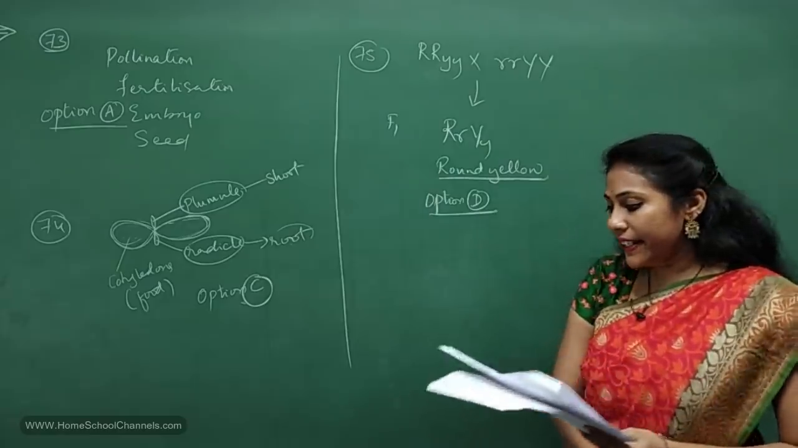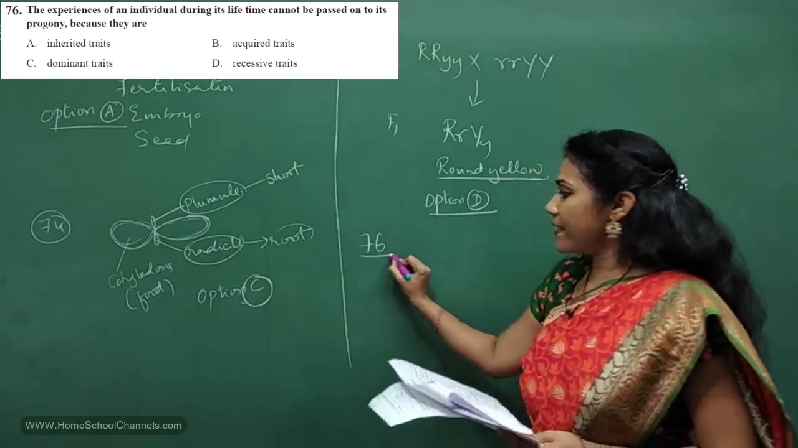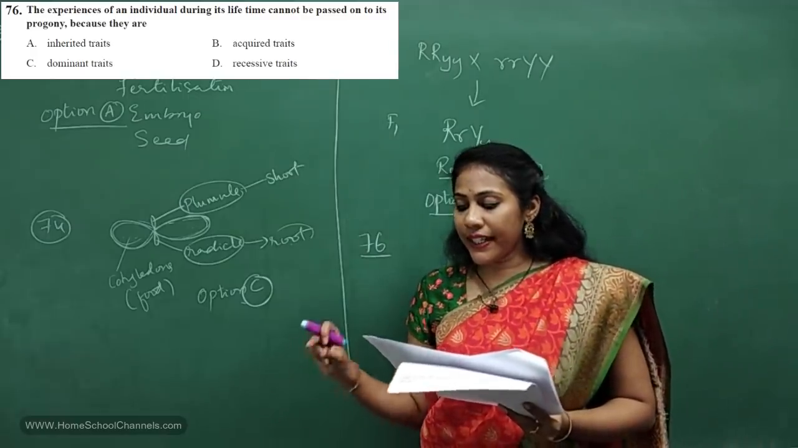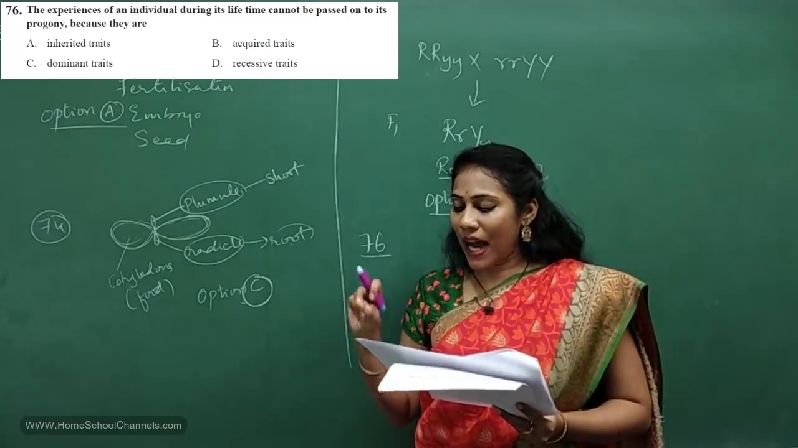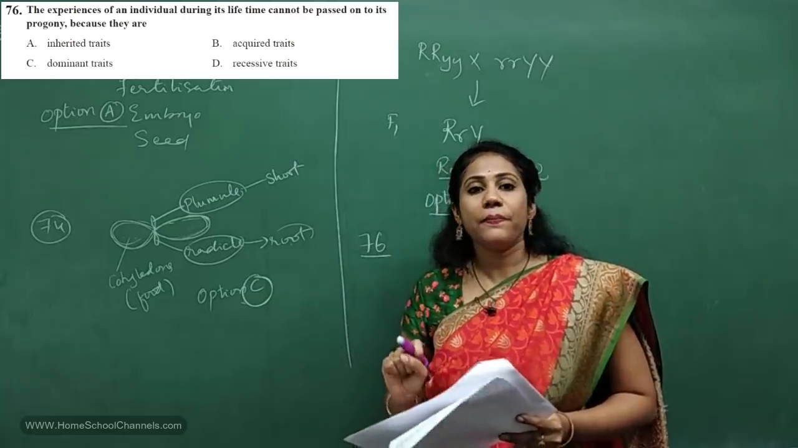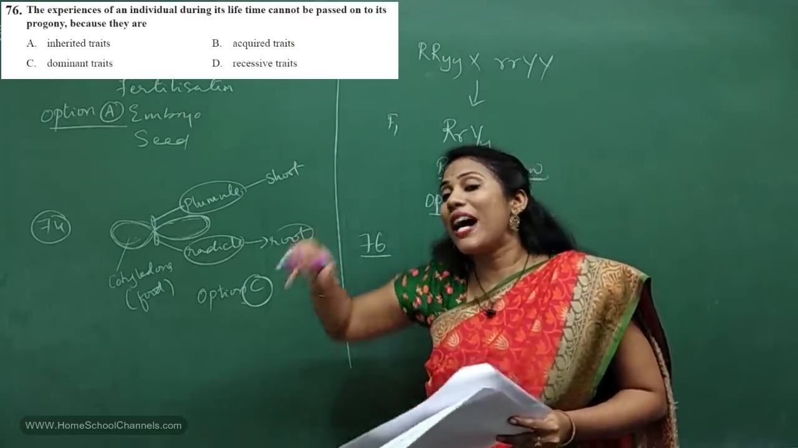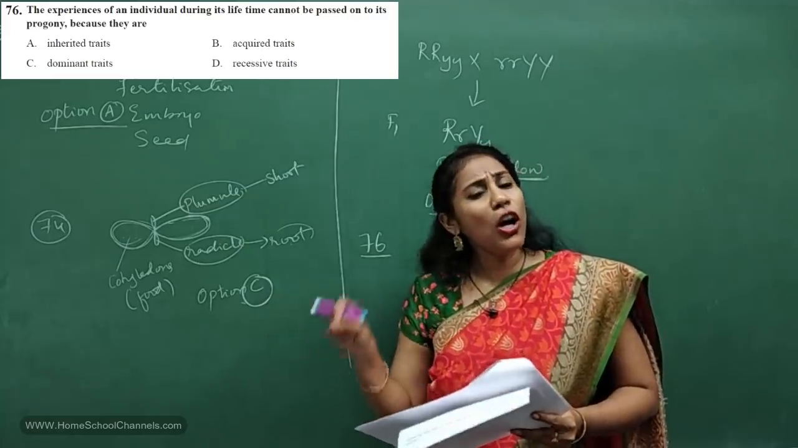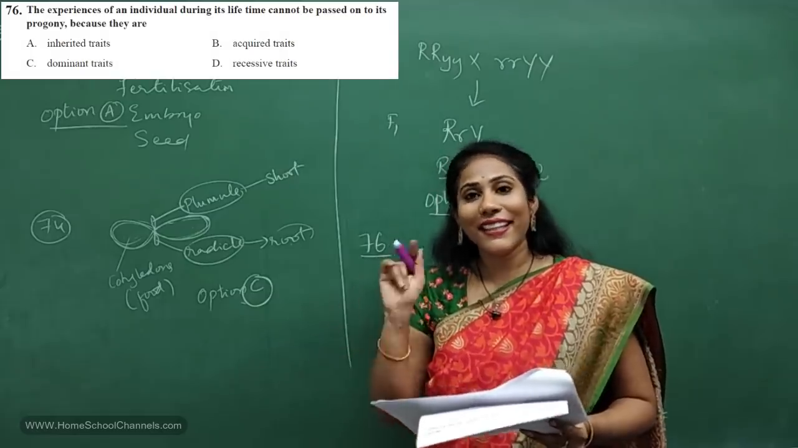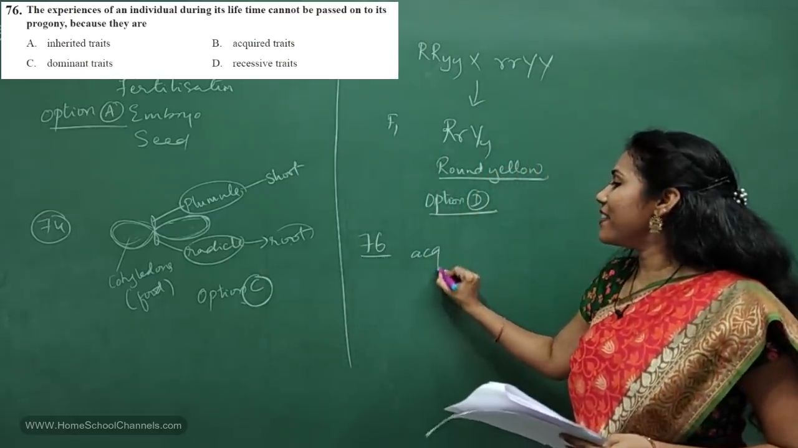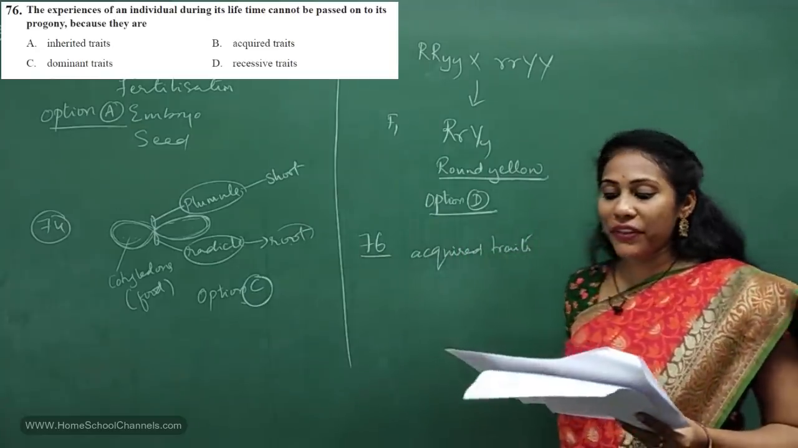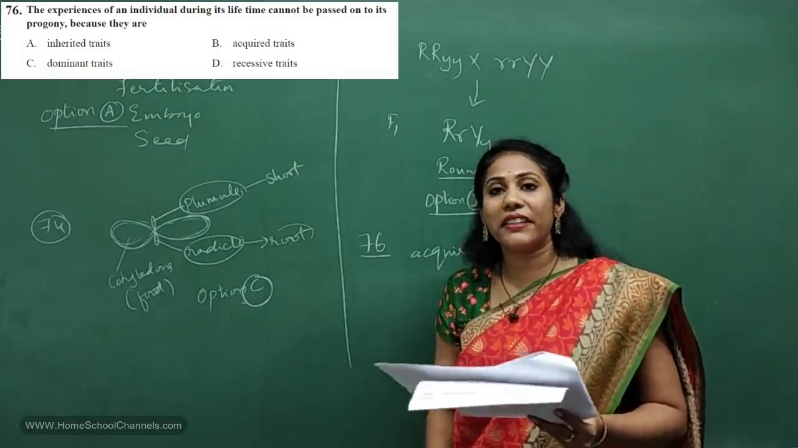Coming to 76th question. The experiences of an individual during its lifetime cannot be passed on to its progeny because they are. There are certain characters that do not get passed to a future generation. What do you call those characters? That's what they asked. So which type of characters are they? Yes, they are acquired traits. Acquired traits, right? So we have studied two types of traits here, inherited traits and acquired traits.